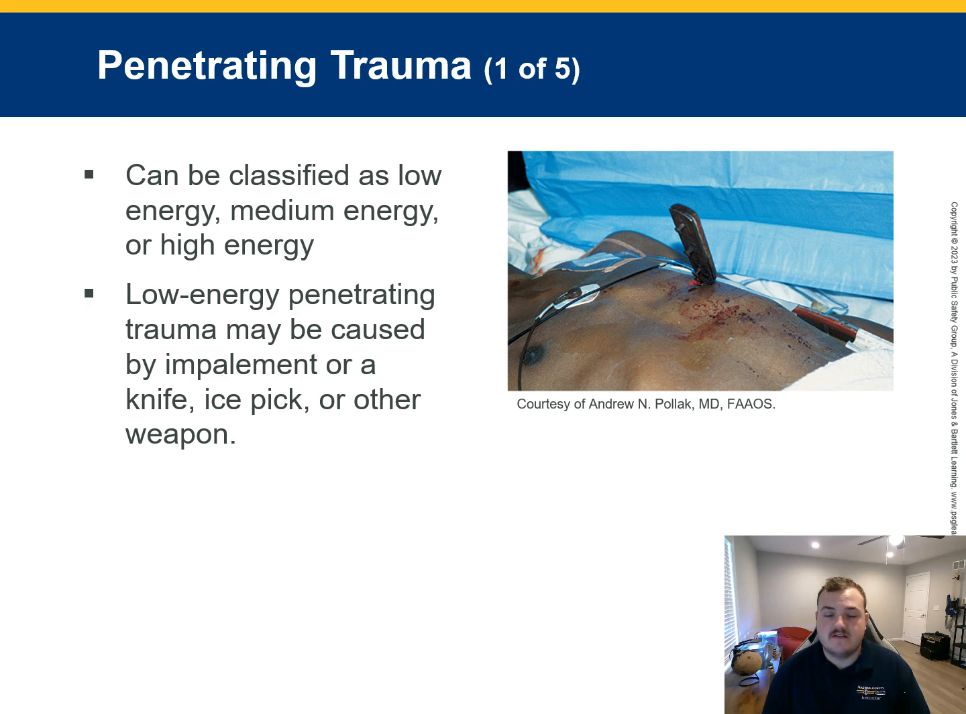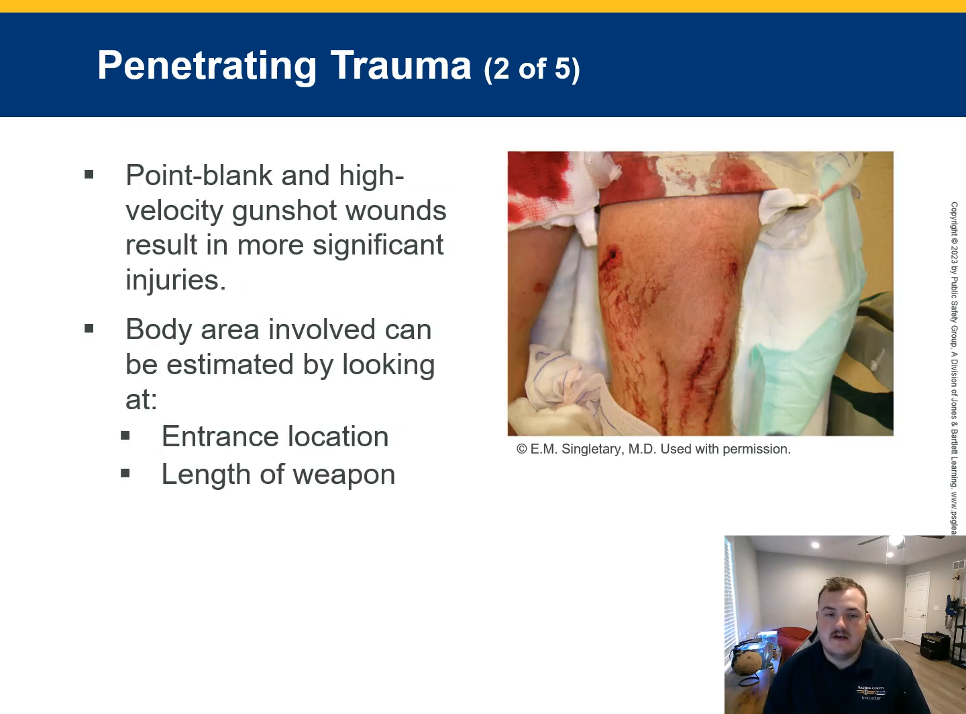Penetrating trauma is classified as low, medium, or high energy. Low energy trauma may involve impalement by a knife or other weapon. Proper classification helps determine the extent of injuries. High velocity gunshot wounds can cause significant injuries. Estimating the body area involved involves examining the entrance and exit wound and the weapon's characteristics.